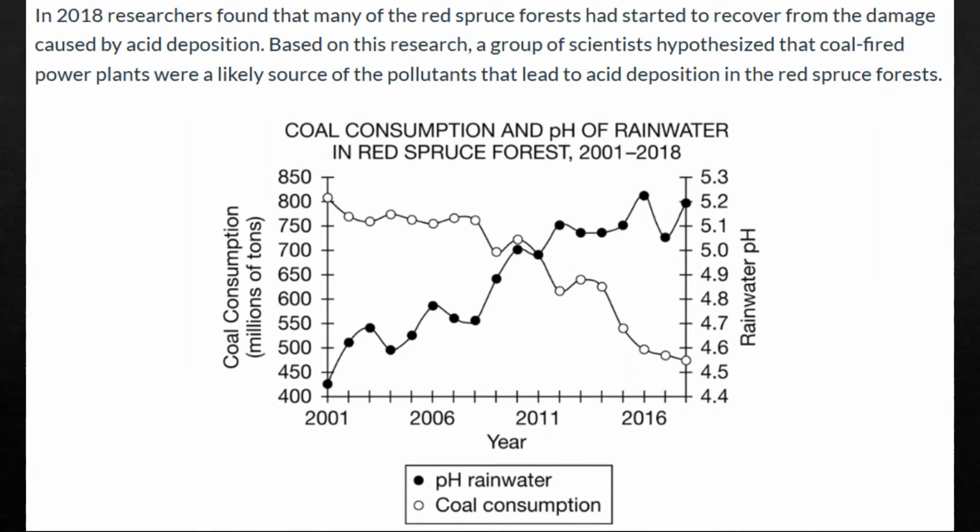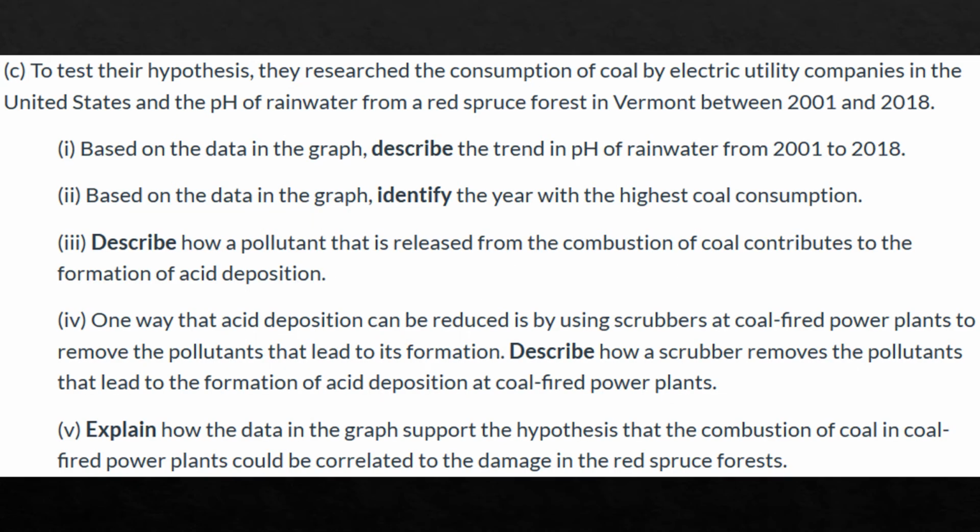In 2018, researchers found that many of the red spruce forests had started to recover from the damage caused by acid deposition. Based on this research, a group of scientists hypothesized that coal-fired power plants were a likely source of pollutants that lead to acid deposition in the red spruce forests. C. To test their hypothesis, they researched the consumption of coal by electric utility companies in the United States and the pH of rainwater from a red spruce forest in Vermont between 2001 and 2018.